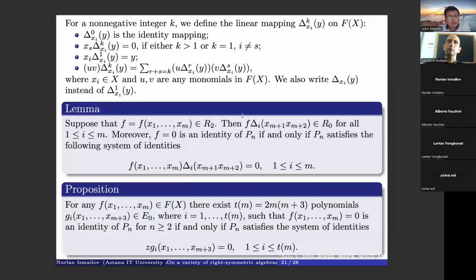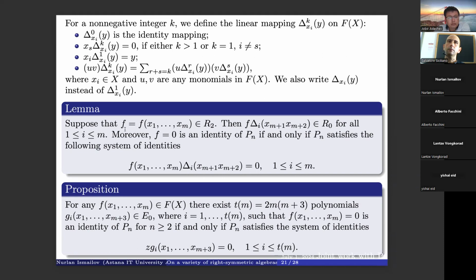Here I give the definition of partial linearization that is very well known. So by delta, it is a linear mapping that, by acting on polynomials, we can get partial linearization of our polynomials. Here I just skip the definitions, since this is a well-known operator. Then we have the following lemma.